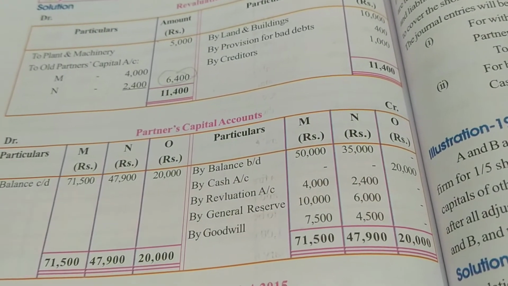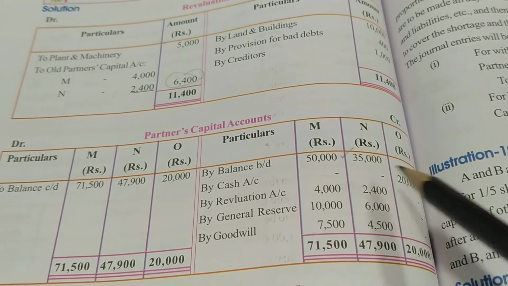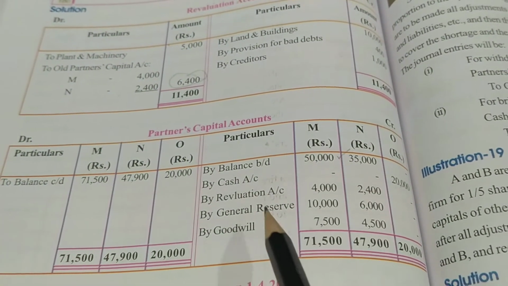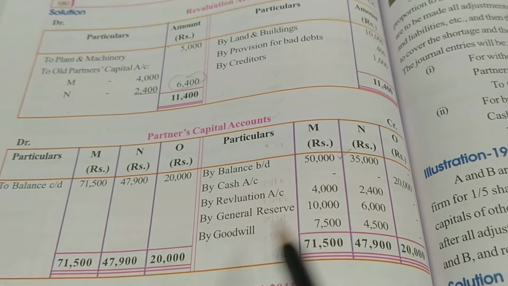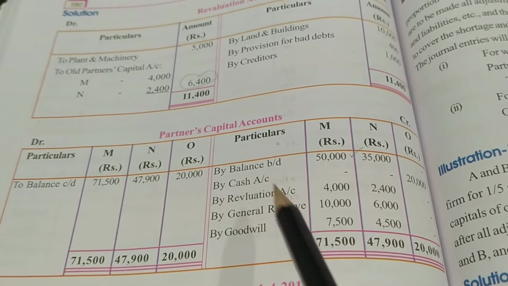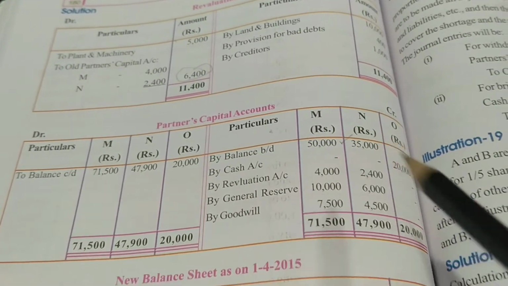If you see the capital account, we have the opening balance. This amount we have taken from the old balance sheet. Cash, the amount which the new partner brought. Revaluation account, the profits. General reserve, when it is given in the old balance sheet, we'll divide it here. Goodwill, whatever the new partner's or the firm's goodwill is, it will be taken by the old partners.